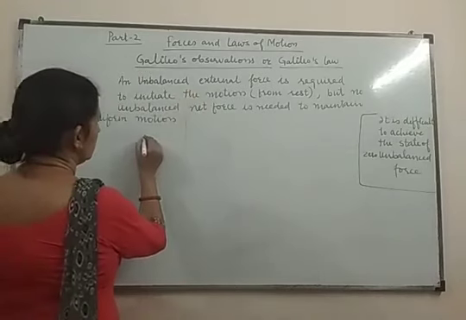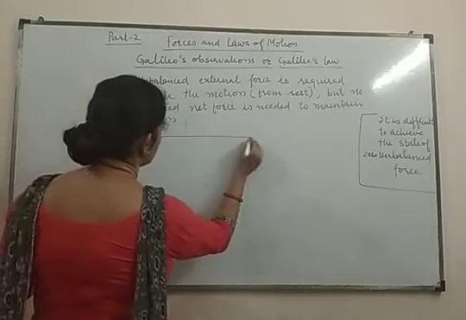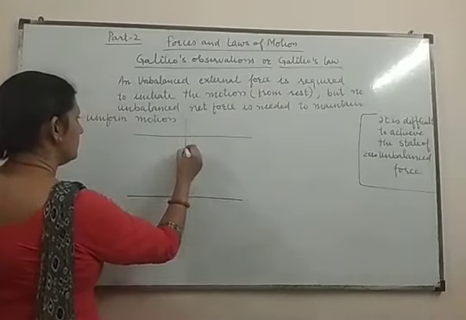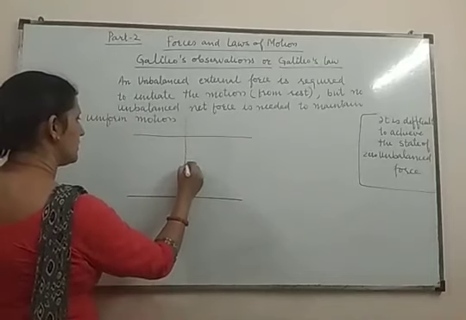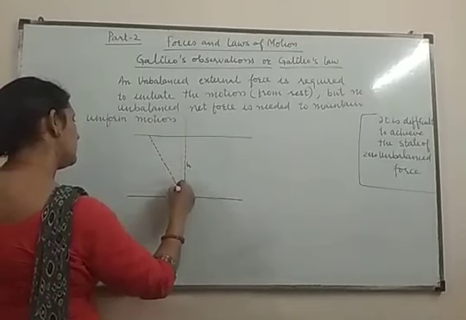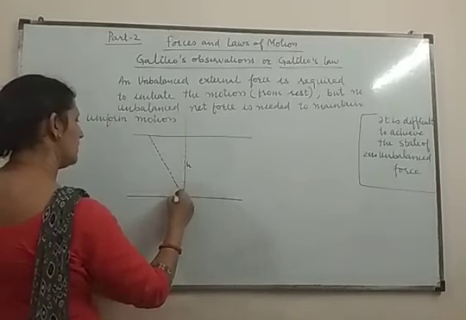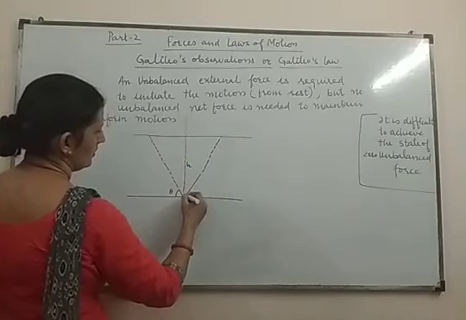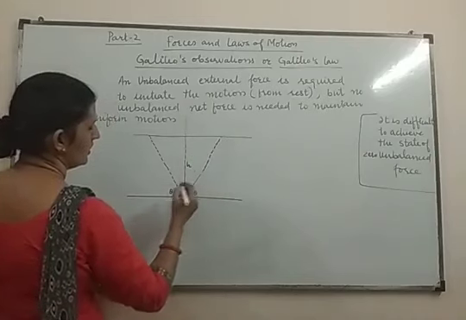What did Galileo do, and what did he observe? Galileo took two inclined planes. The height of each inclined plane is h, and both planes are at the same angle theta.